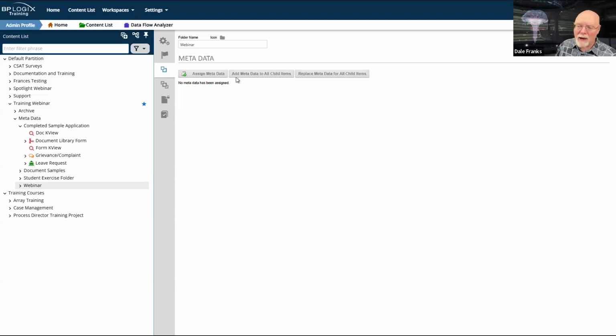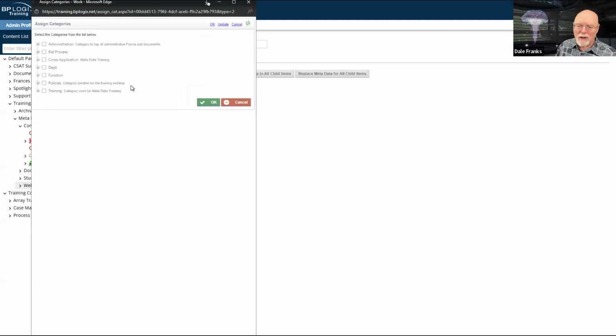So if I want to assign metadata to this folder, I can just hit assign metadata and we'll assign training. And I guess, do we want to go ahead and assign documents? I forgot what I assigned. I think I assigned it documents. So we're not even going to check training. We're just going to check documents. And oh, well, what happens if I uncheck training?